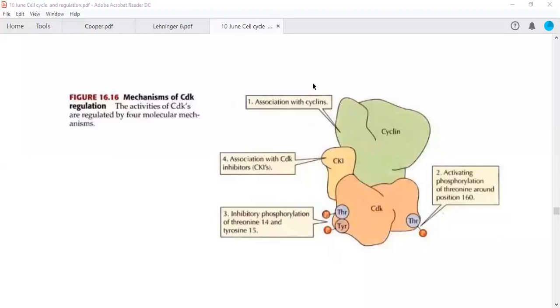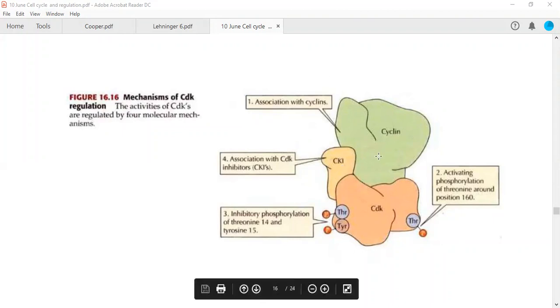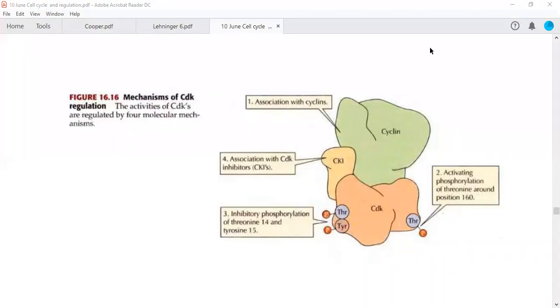Yesterday we discussed that two factors are required for regulation. One is called cyclin protein, the second is called CDK protein. These cyclin and CDK proteins form a complex, but this complex can be inhibited by certain protein classes known as CDK inhibitors, or cyclin dependent kinase inhibitors. These proteins can come in between and inhibit the functioning of CDK and cyclin. They will inhibit the complex formation.